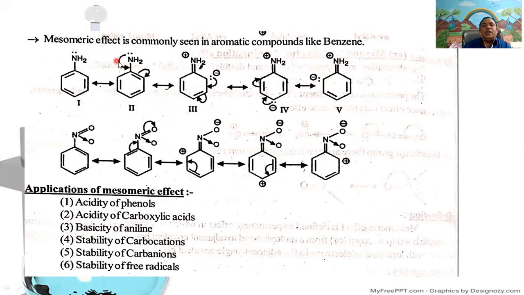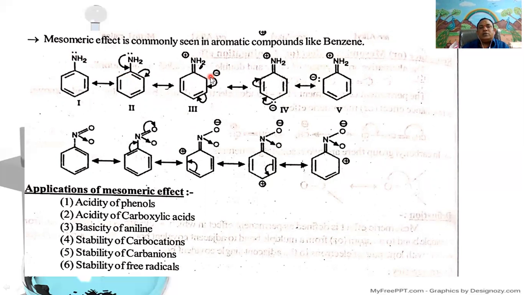The mesomeric effect is commonly seen in aromatic compounds like the benzene molecule, for example aniline. In aniline, the NH2 group is an electron releasing group. If electron releasing groups are present on the benzene ring, it shows the plus mesomeric effect. The heteroatom nitrogen having a lone pair of electrons can donate the electrons towards the benzene ring.